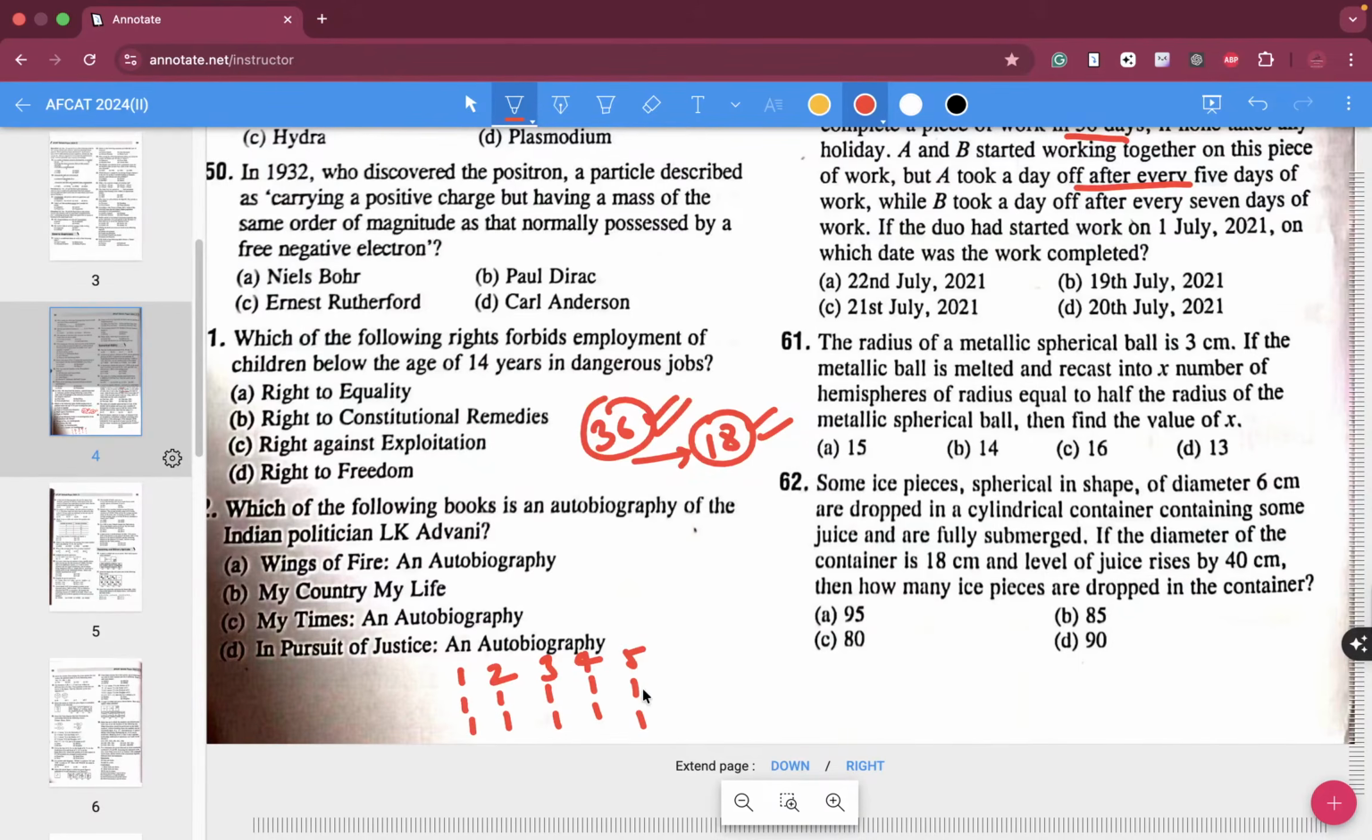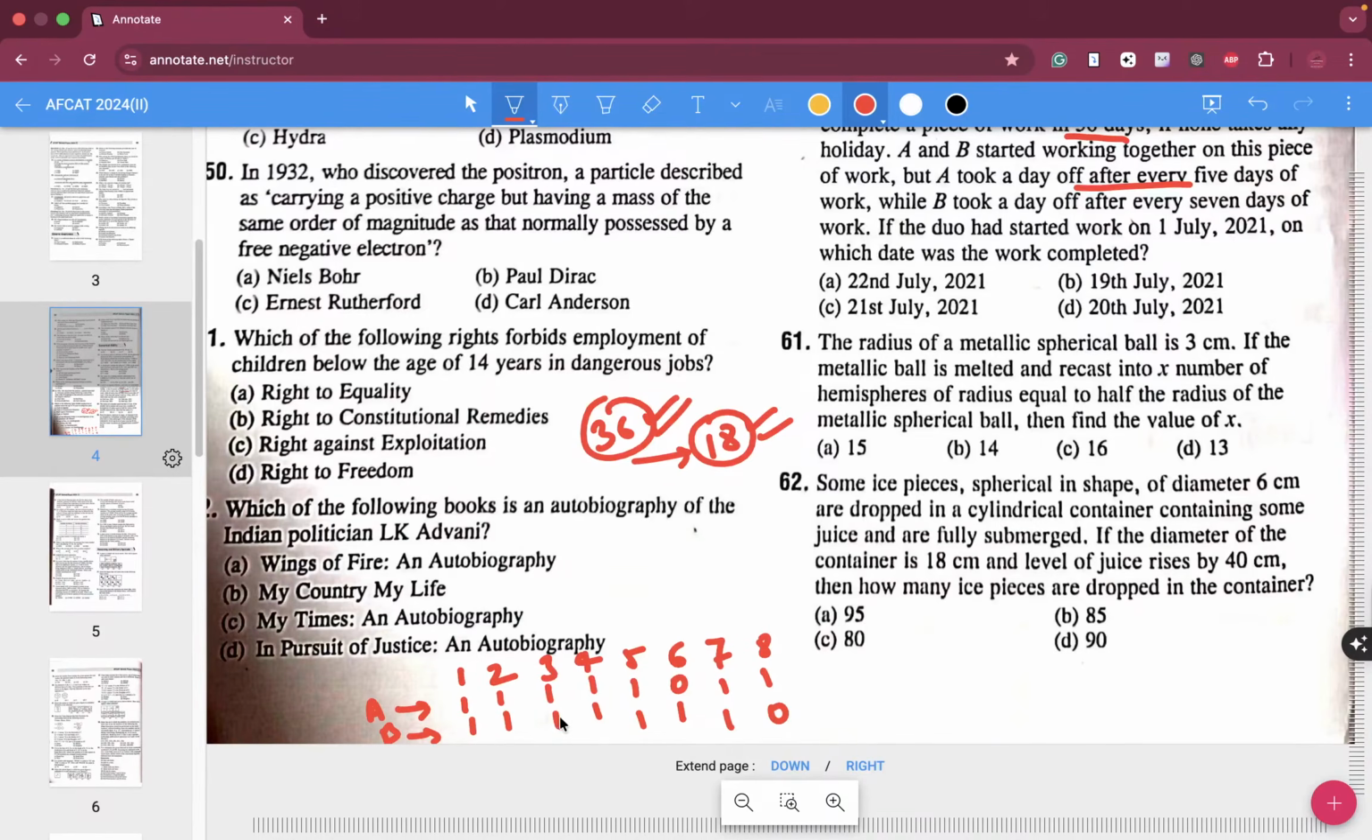A took a day off after every 5 days, so on day 6 A did not work, but on day 6, B worked. This is your A, this is your B. But on the 7th day, both worked. On the 8th day, A worked, but B did not work. So in the first 8 days, what happened?